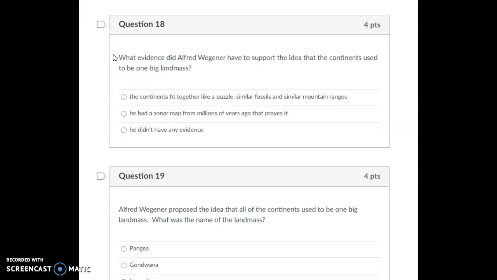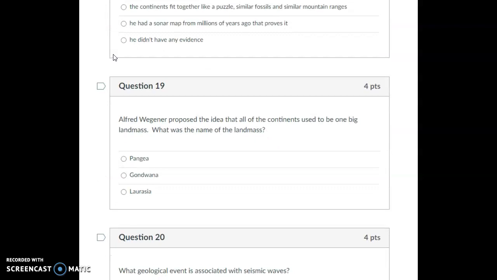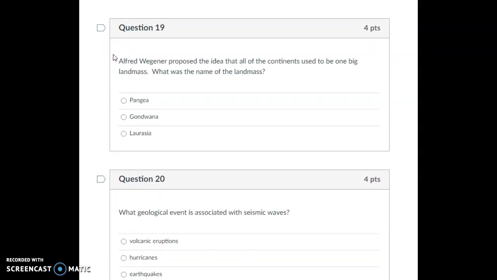Question 18. What evidence did Alfred Wegener have to support the idea that the continents used to be one big landmass? The continents fit together like a puzzle, similar fossils, and similar mountain ranges. He had a sonar map from millions of years ago that proves it. He didn't have any evidence. Question 19. Alfred Wegener proposed the idea that all of the continents used to be one big landmass. What was the name of the landmass? Pangaea, Gondwana, Laurasia.